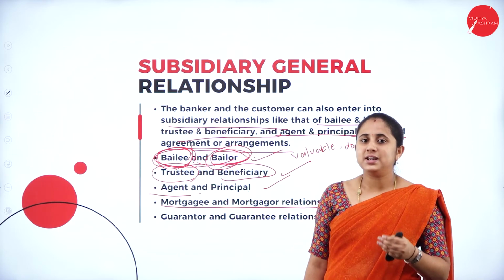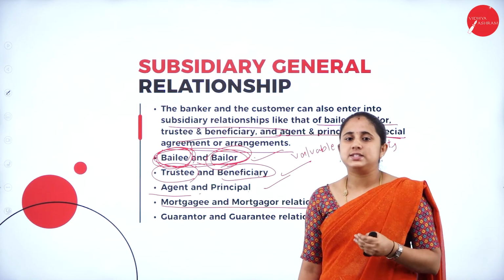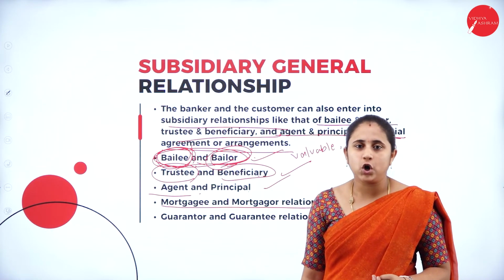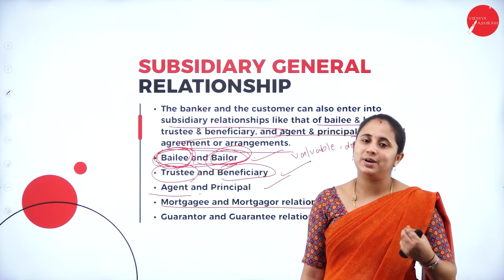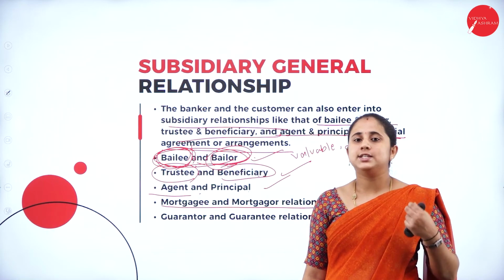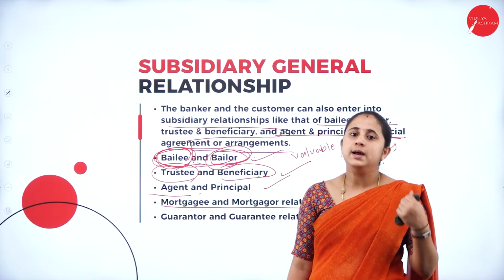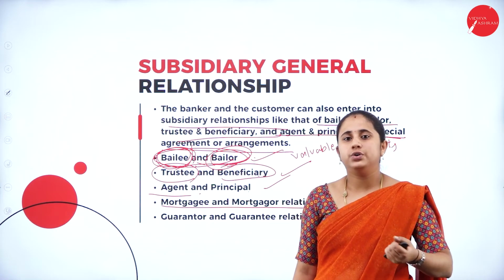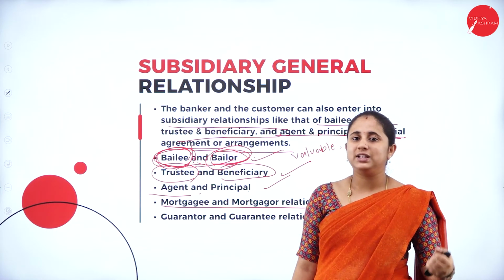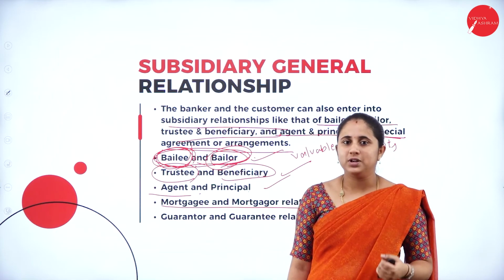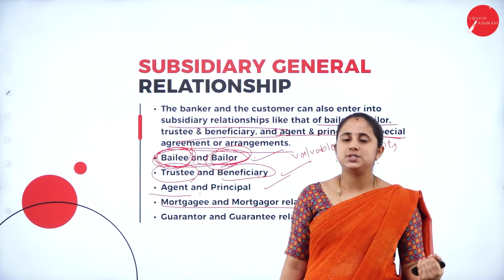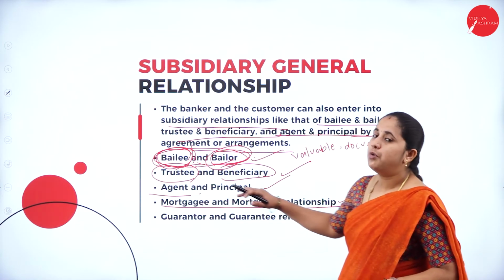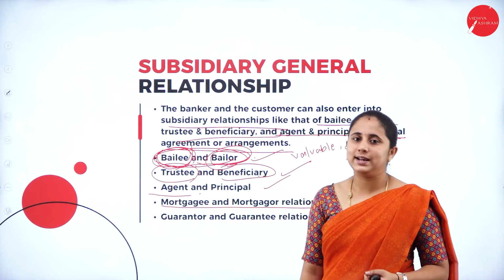The customer surrenders valuable things or documents in order to take a loan from the bank. The bank has the responsibility to safeguard those pledged documents or valuable things. While taking the loan, he needs to submit some documents. That is the mortgagee and mortgagor relationship.